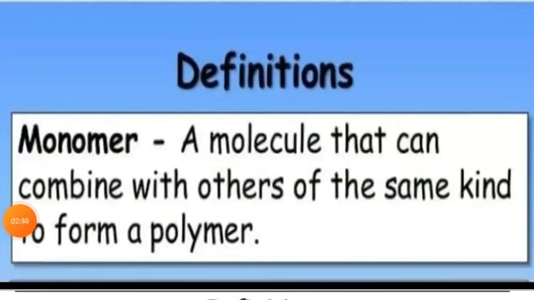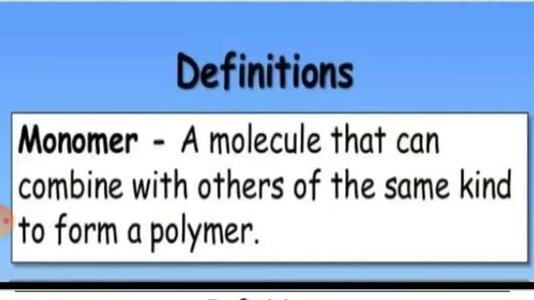The word monomer, it is a molecule. Mono means one, mer means part. It is one part, a molecule that can combine with others of the same kind to form a polymer.